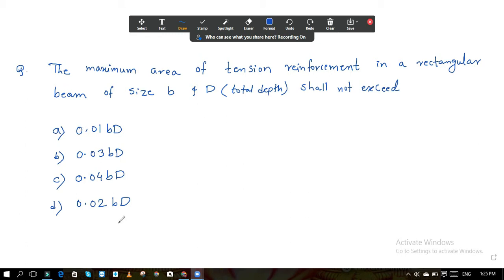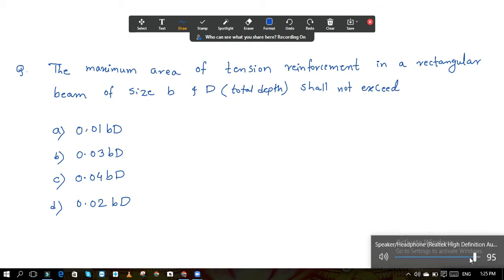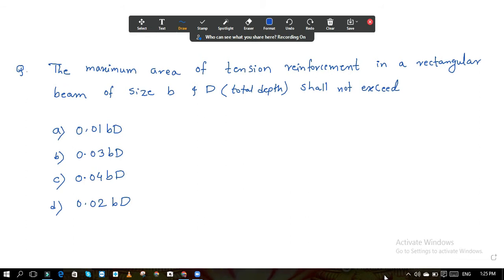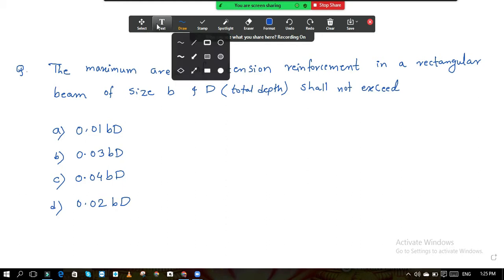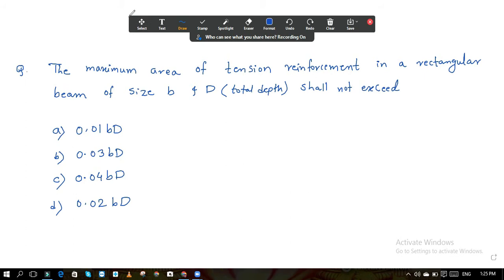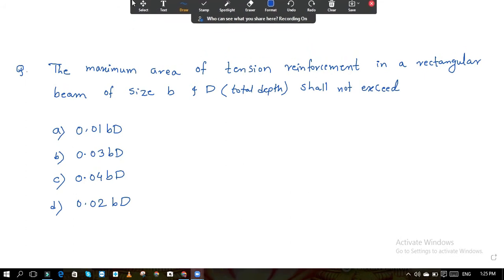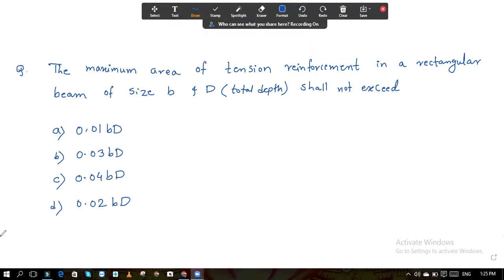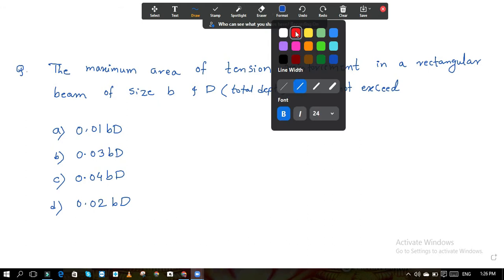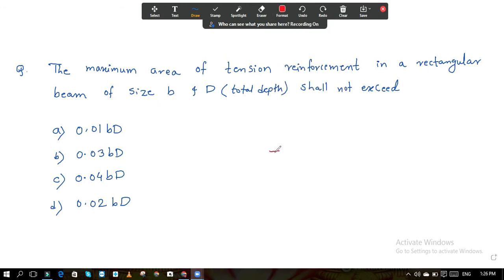So now let me know the answer. Think on this and let me know the answer. What will be the answer of this question? This is given in IS 456-2000. This is given in the IS code.